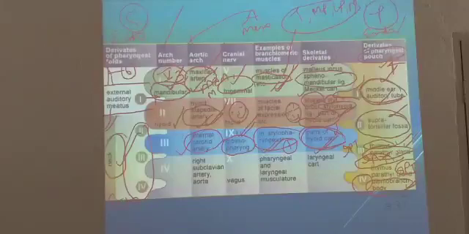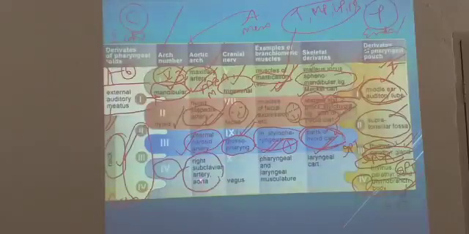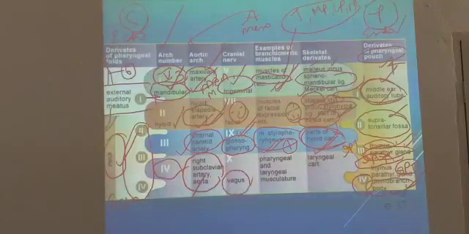What is the fourth arch? When you take the fourth arch, what is the artery here? Right subclavian artery and aorta. What is the nerve supply? Vagus nerve. What are the muscles that are being supplied? The pharyngeal muscles and laryngeal muscles.